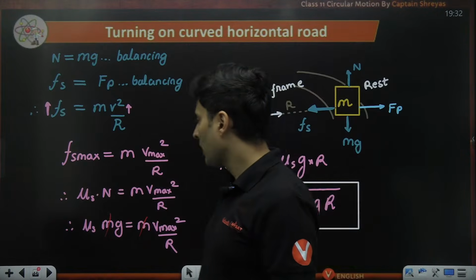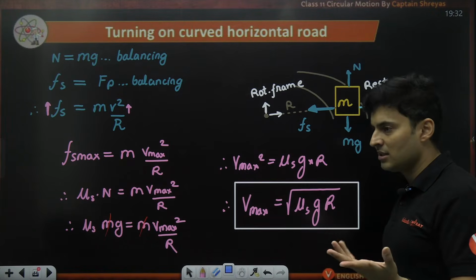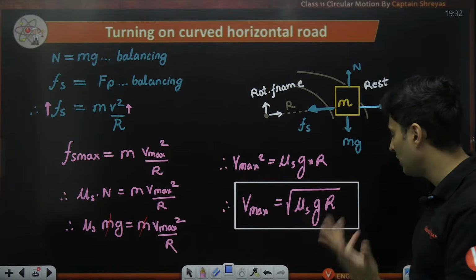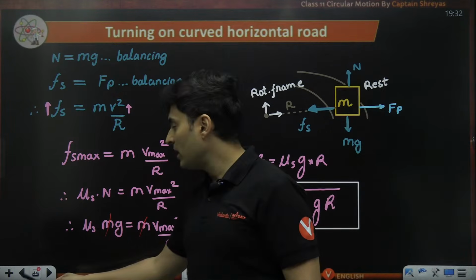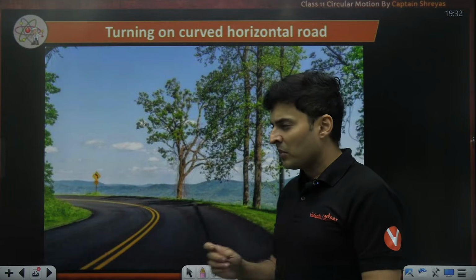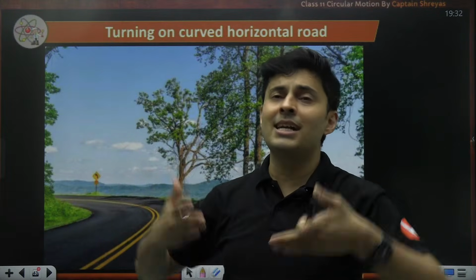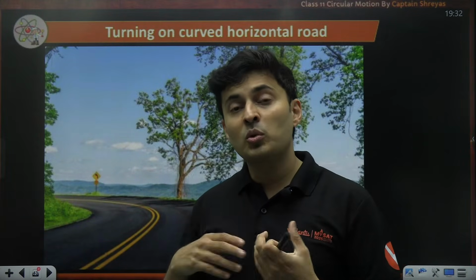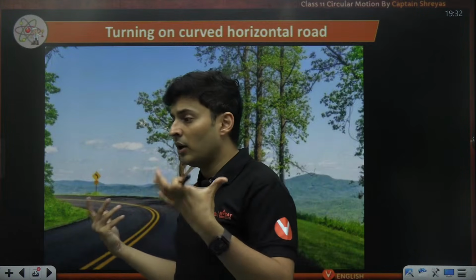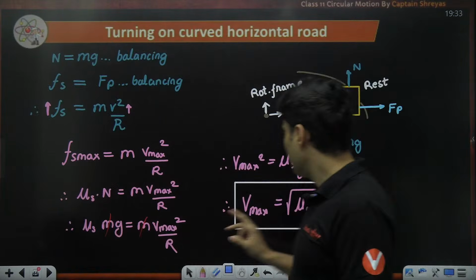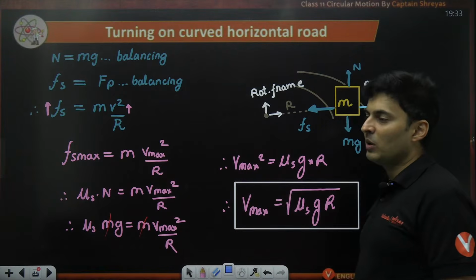Because I'll tell you why. This maximum speed is dependent on radius, which can't be changed. Gravity, I can't change Earth. I'll have to go to some different space planet. Not possible. Mu, oh, that can change. Maybe when I was going on this road, the road had developed some kind of rubble. Some sand was spilled, some oil was spilled, or it rained. The road became wet. Or my scooter tire or car tire has become worn out. So the rubber is not of good quality or it has been used many times. So that means mu can change. And if mu is less, maximum speed limit will also reduce.